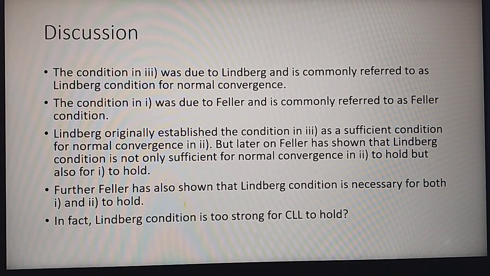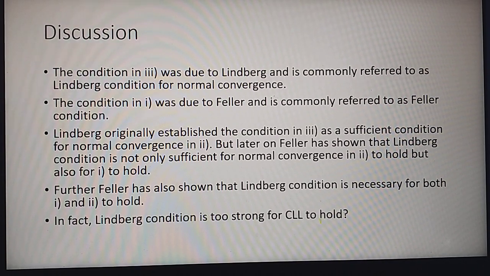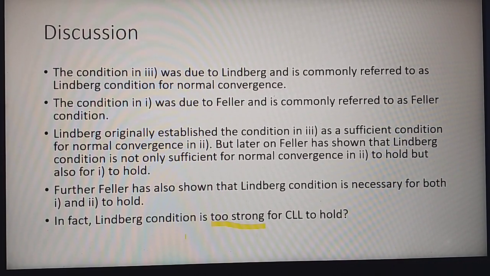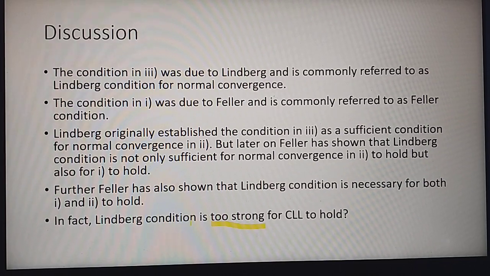Ultimately, we will show with the help of examples that Lindbergh condition is too strong for central limit law to hold. What is the meaning of too strong? The meaning of too strong is that if Lindbergh condition is satisfied, then it not only implies the central limit law to hold, but another condition, that is condition number 1, to hold.